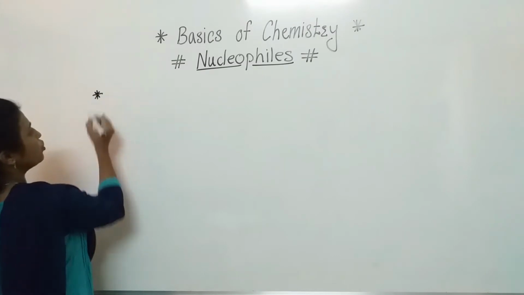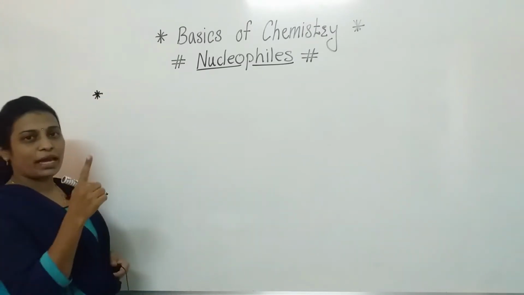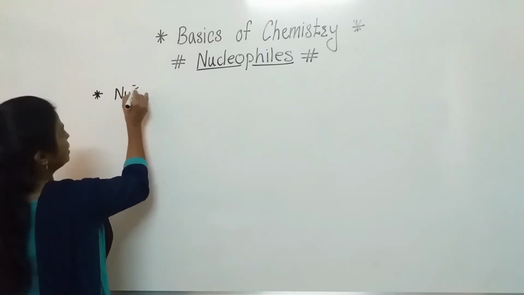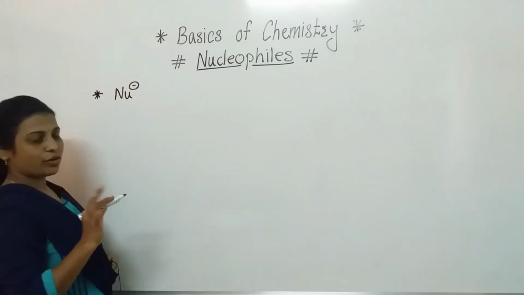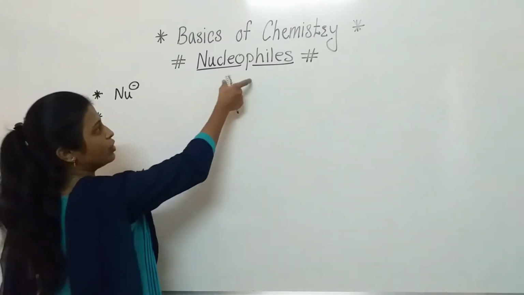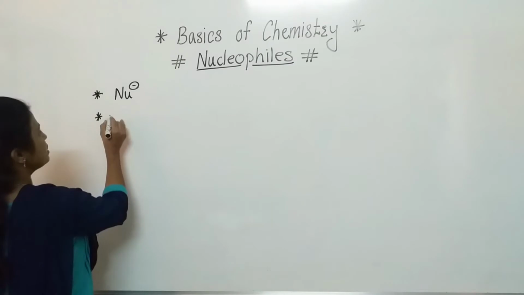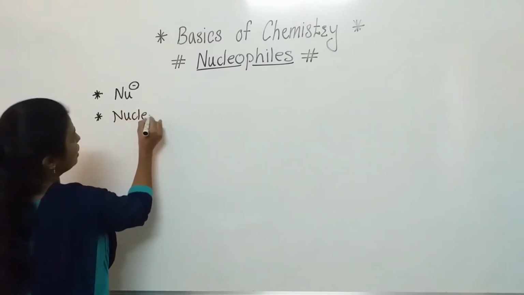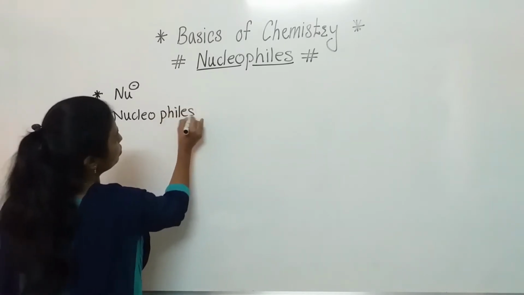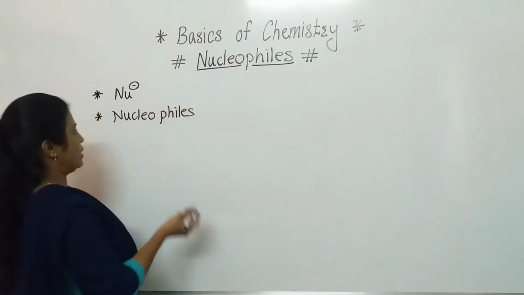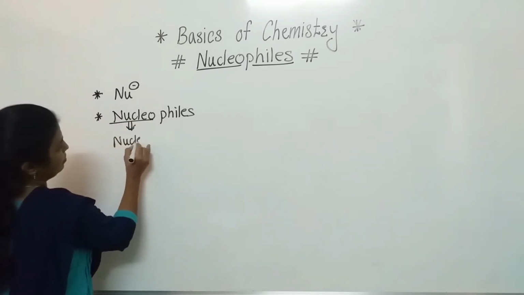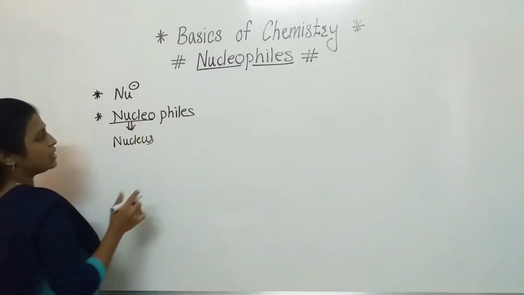As we know that electrophiles are denoted by E plus, like that nucleophiles are denoted by the symbol Nu minus. Clear to everyone? Second point, just like electrophiles, we are also here going to separate the word nucleophile. In that, there is a meaning of nucleo and phile, whose meaning is known to us. So now see here, nucleo means nucleus. Clear to everyone? Nucleo means nucleus.